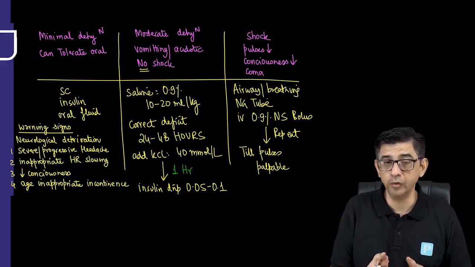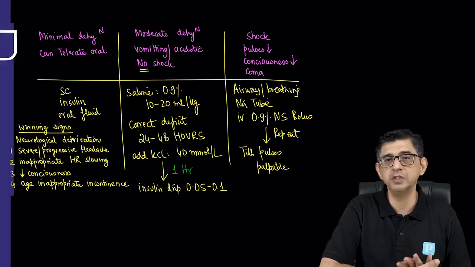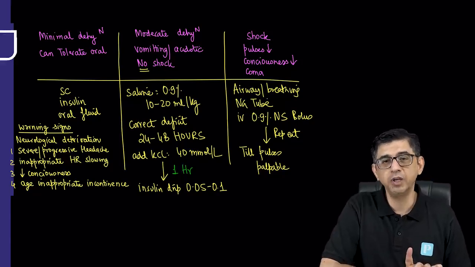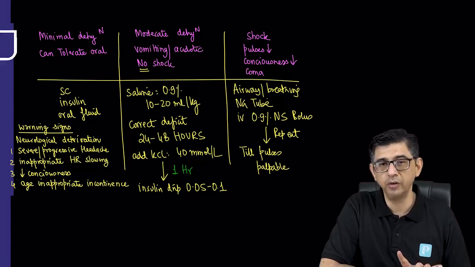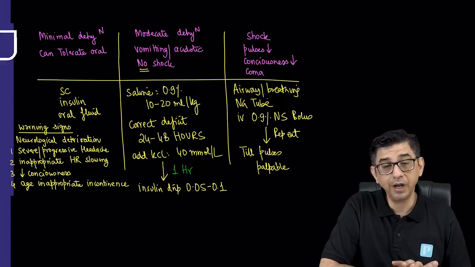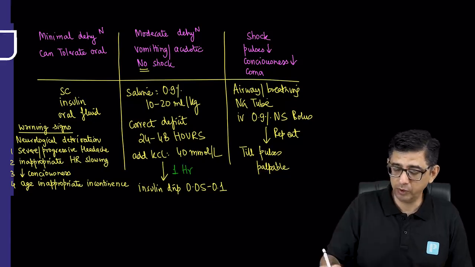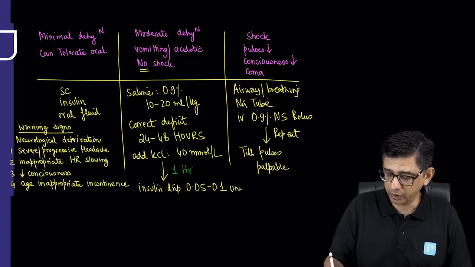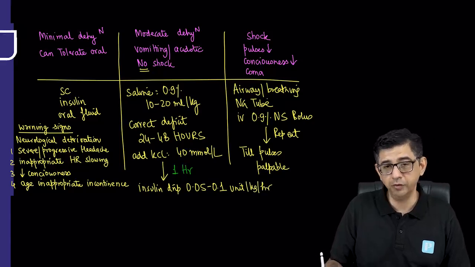So we'll be giving regular insulin. All insulins can be given subcutaneously, but the insulin that can be given intravenously to the patient is regular insulin. So a short acting insulin would be given in this case. This would be 0.05 to 0.1 unit per kg per hour. This would be given in the form of an infusion.